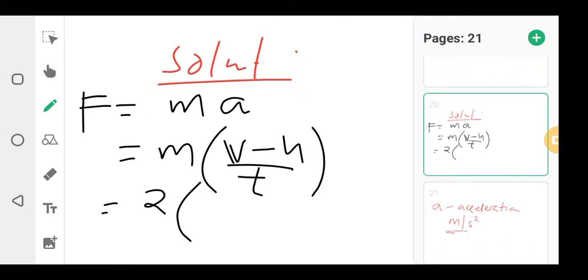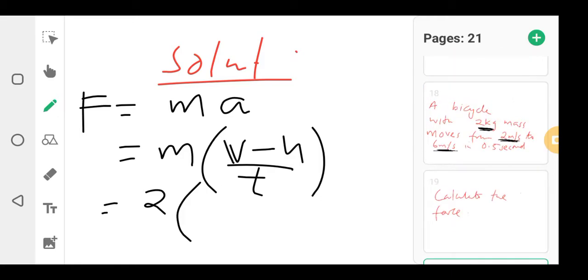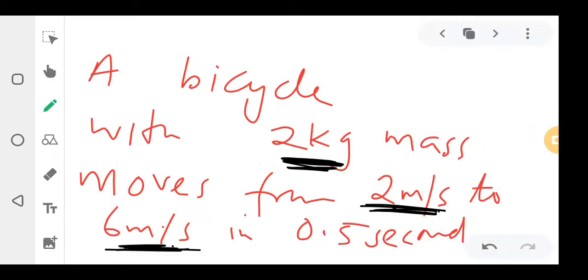There are 2 velocities in the equation. So this is the first velocity. This is the second velocity. So the second velocity is the final. Okay, you are from 2, you are going to 6. So you started from 2, you went to 6. So final is 6. Initial is 2.